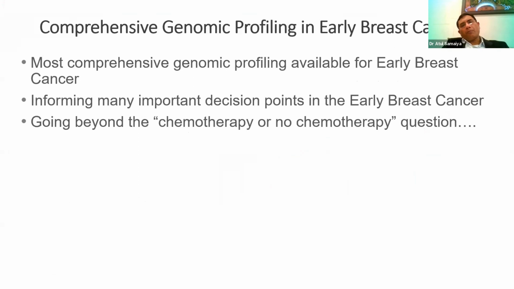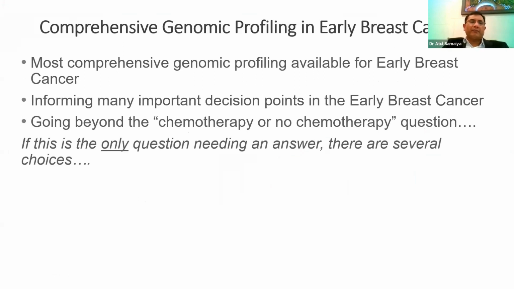So if we talk of comprehensive genomic profiling in early breast cancer, MammaPrint with BluePrint is the most comprehensive genomic profiling available for early breast cancer. It gives information about important decision-making points like the ultra-low risk, the high-risk patients, and the ER-positive basal type.